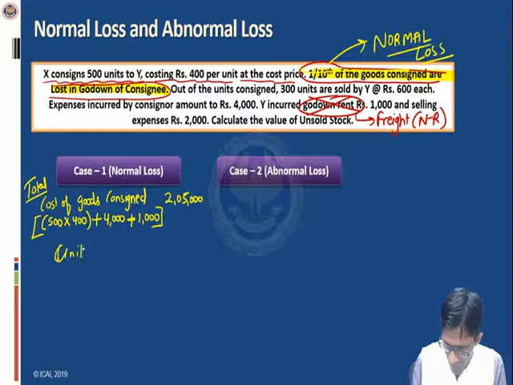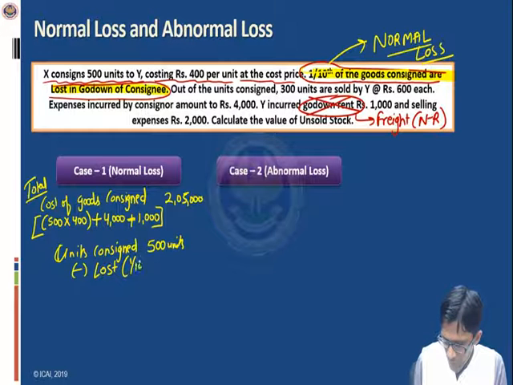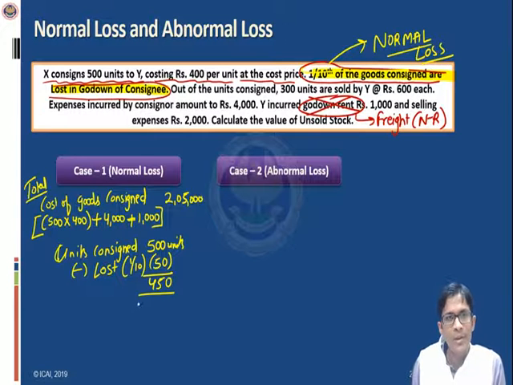Total units consigned in our case are 500 units, but we know that 1/10 of these units are lost. Lost units are 1/10, that means 50 units are lost. So we are left with only 450 units. Can we say that the 450 units are the good units and 50 units are the bad units, that means lost units? Yes, we can say.